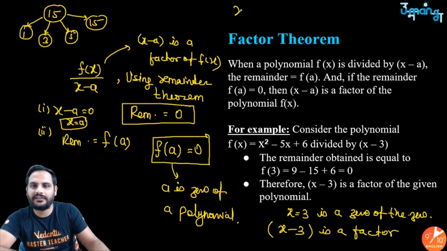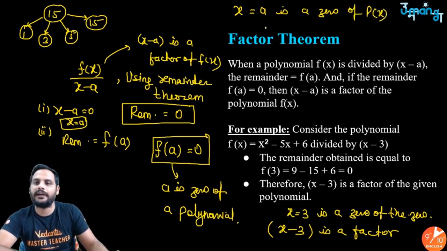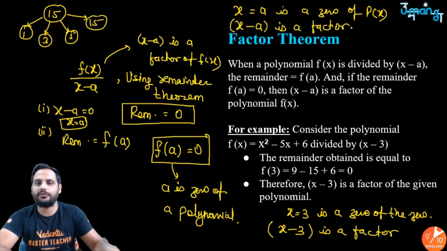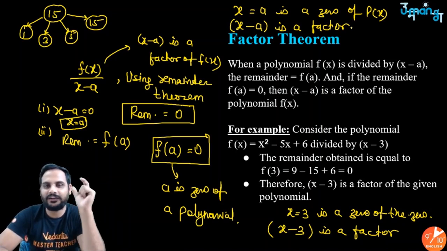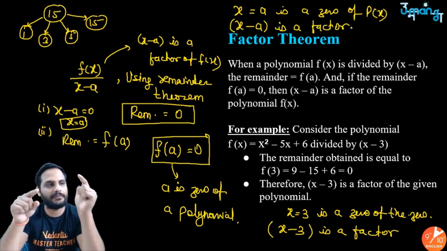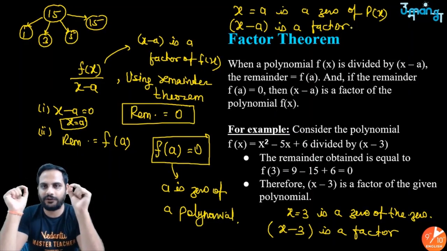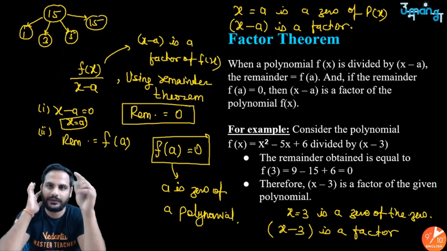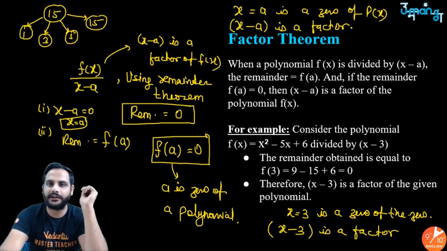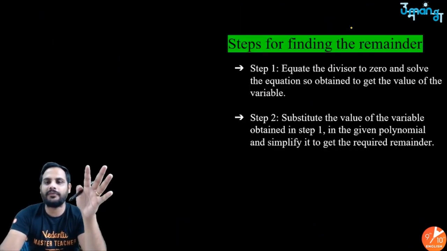So if x equal to a is a zero of a polynomial p(x), shift a over there, so x minus a, no need to write equal to 0, x minus a is a factor. Got it? So as I've told you, if you take the remainder theorem one step ahead and club it with the knowledge of zeros of the polynomial, you get the relationship between the zero of a polynomial and the factor of the polynomial, how you get a factor from a zero and a zero from a factor. That relationship you can understand with the factor theorem. So this was the whole importance of these two theorems.